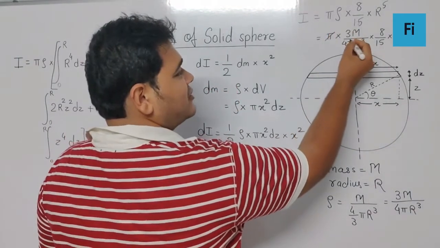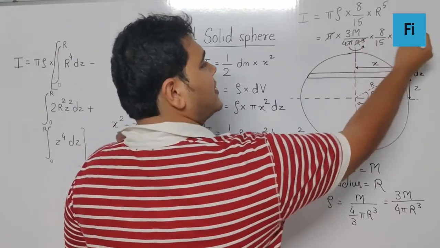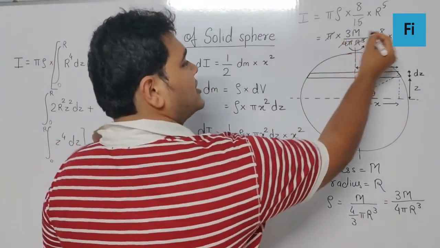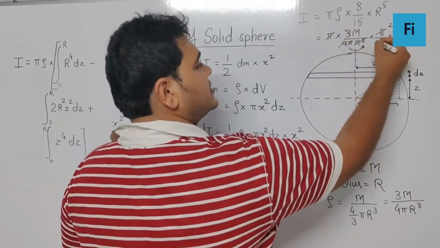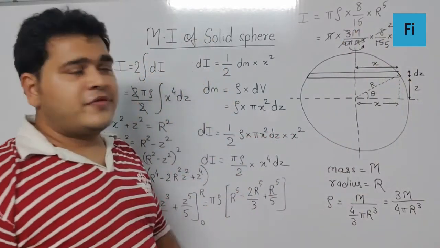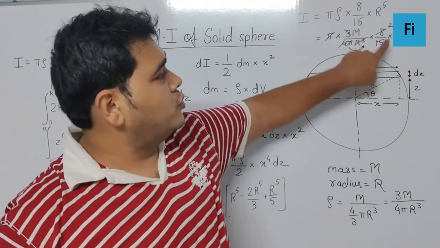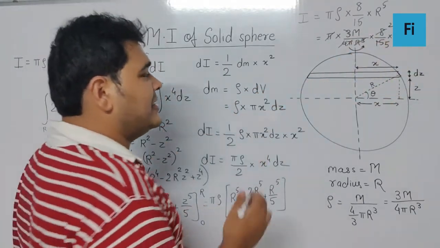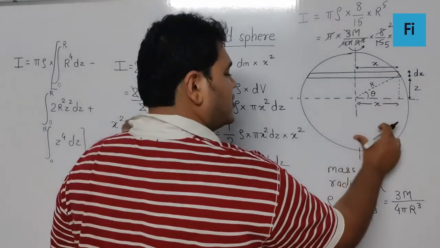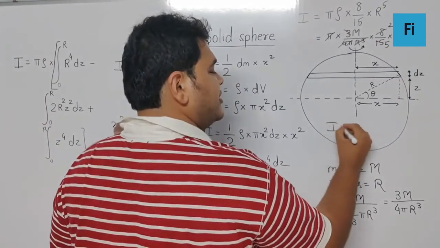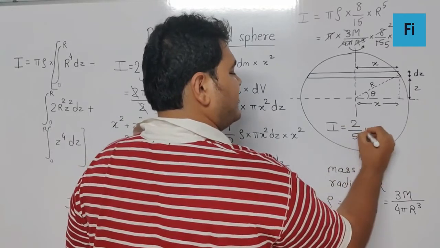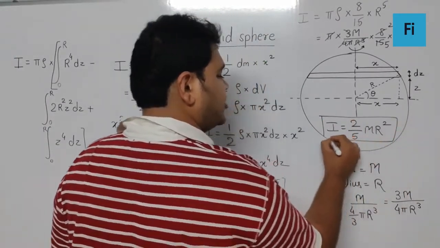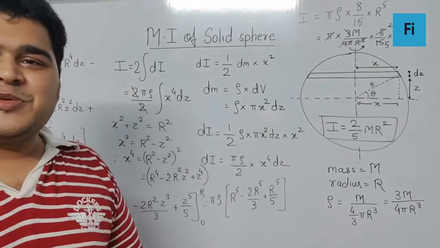Yes, pi gets cancelled, r cube cancels, making the power r square. 4 ones are 4, 4 twos are 8, 3 ones are 3, 3 fives are 15. So if you concentrate, we are left with 2 by 5 m r square. And yes guys, that is the final formula for the moment of inertia of the solid sphere, which is 2 by 5 m r square.